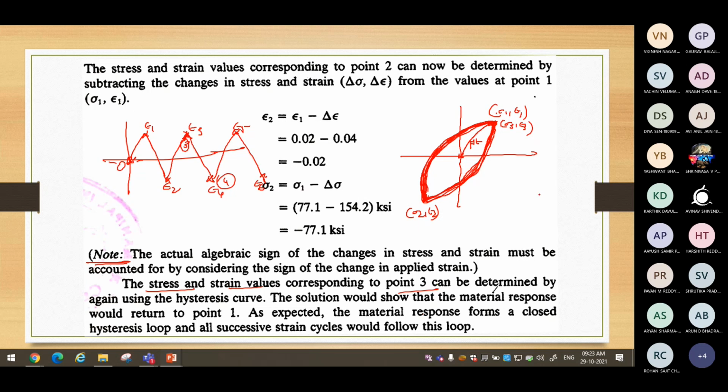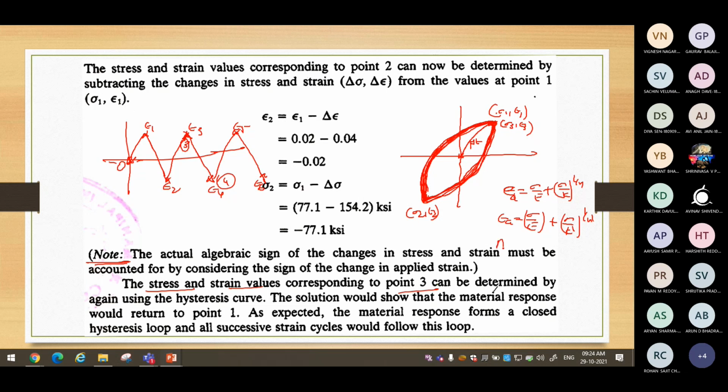In theory, we have used the Ramberg-Osgood equation. Epsilon is sigma by E plus sigma by K to the power 1 by n. This is the strain amplitude. The CSSC equation is sigma by E plus sigma by K dash to the power 1 by n dash, a Ramberg-Osgood type of equation.